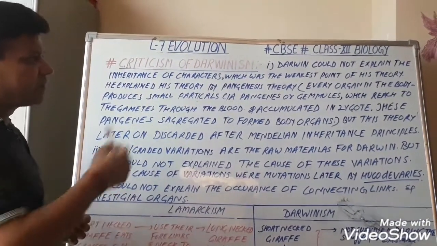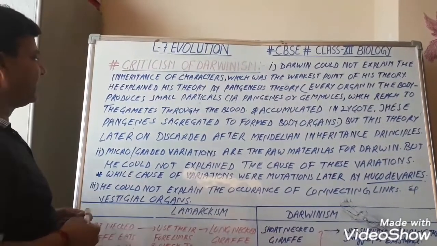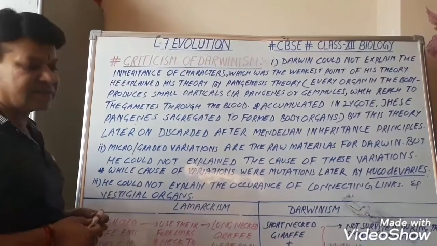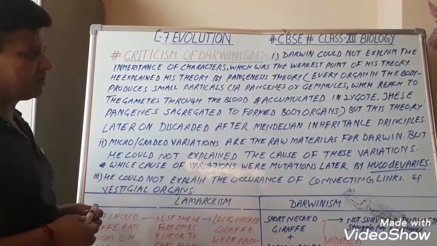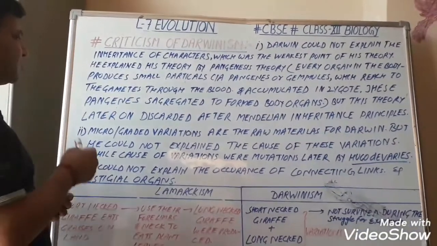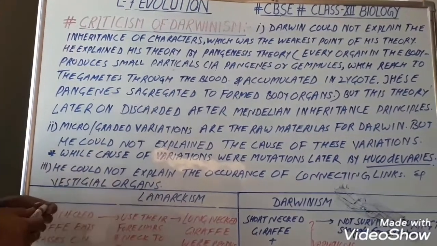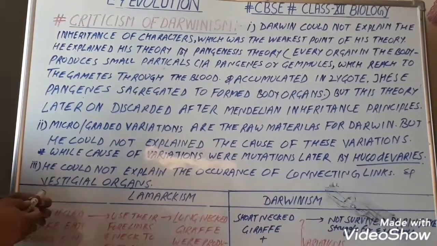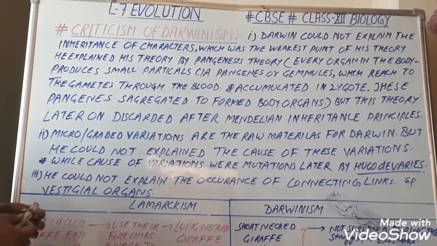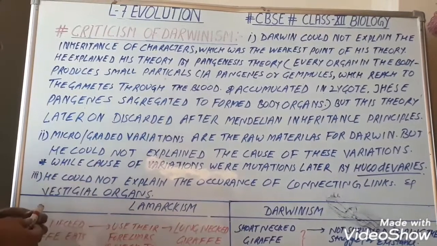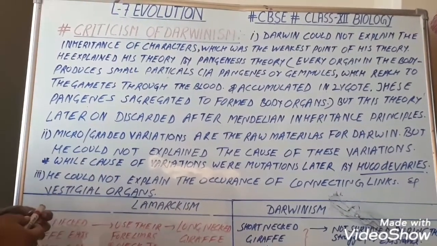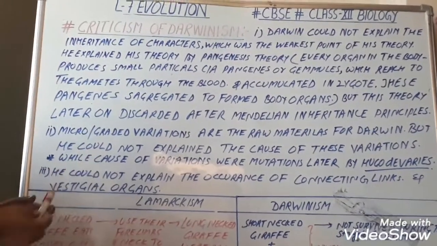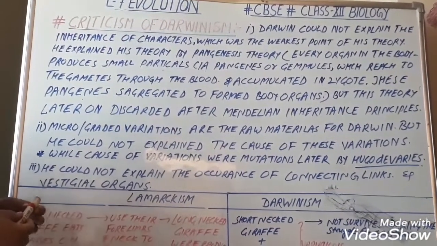That is, every organ in the body produced small particles called pangenes or gemmules, which reach the gametes through the blood and accumulate in the zygote. These pangenes segregated to form body organs. This theory was later discarded after Mendelian inheritance principles.